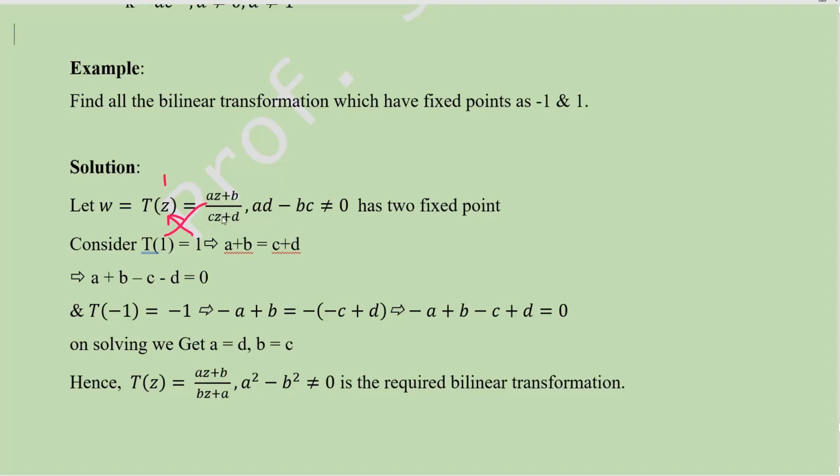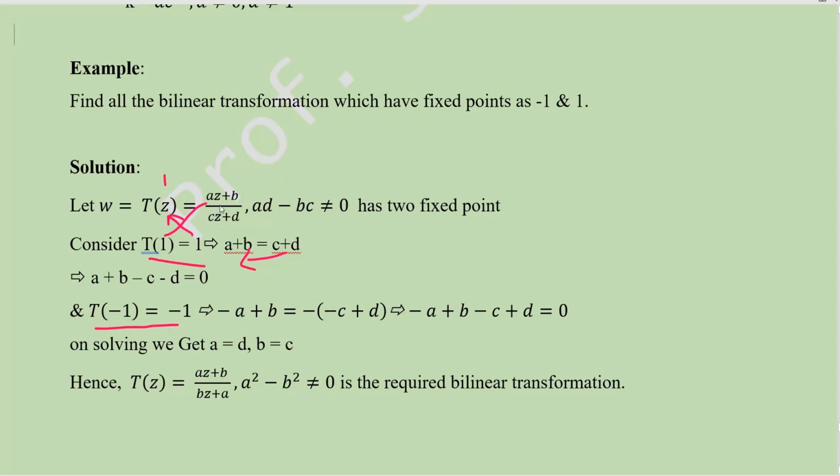So A plus B by C plus D equal to 1, which implies A plus B equal to C plus D. Take these two terms this side. So A plus B minus C minus D equal to 0. This is from T of 1 equal to 1. And then second condition, T of minus 1 equal to minus 1.